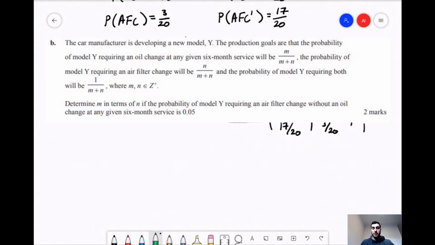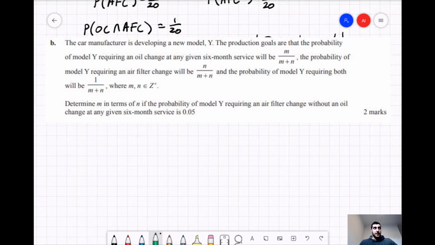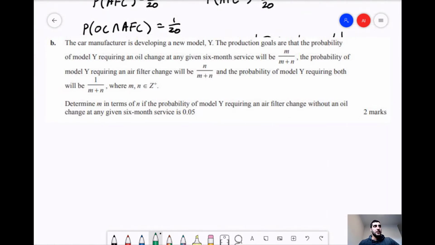Question B is very similar. The only difference is we're given the probabilities in terms of the unknowns M and N. So it reads, the car manufacturer is developing a new model, Y. The production goals are that the probability of model Y requiring an oil change at any given 6-month service will be M over M plus N. The probability of model Y requiring an air filter change will be N over M plus N. And the probability of model Y requiring both will be 1 on M plus N, where M and N are the elements of Z plus. So the positive integers is what that's saying.